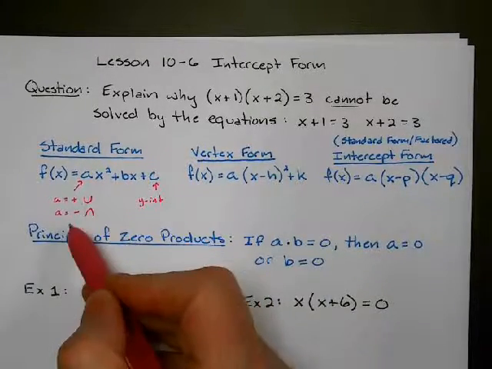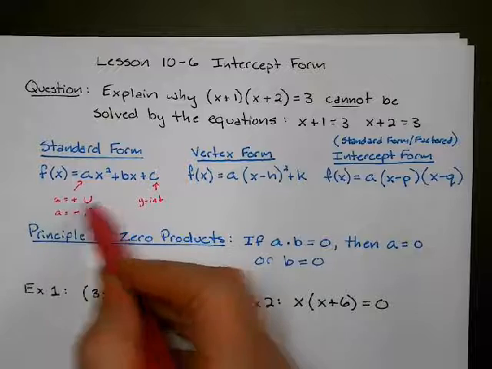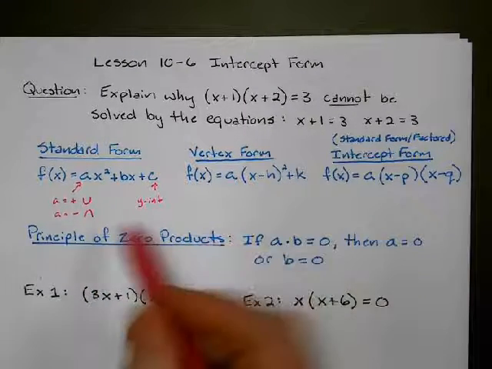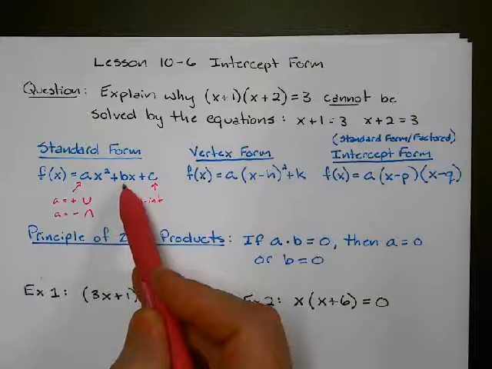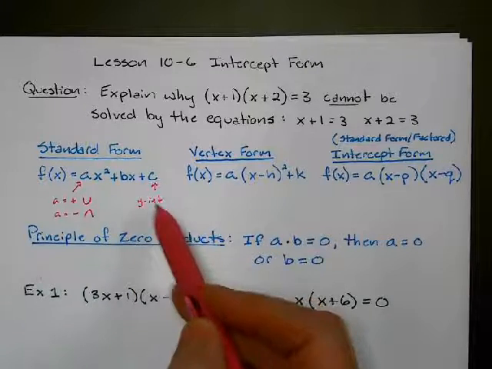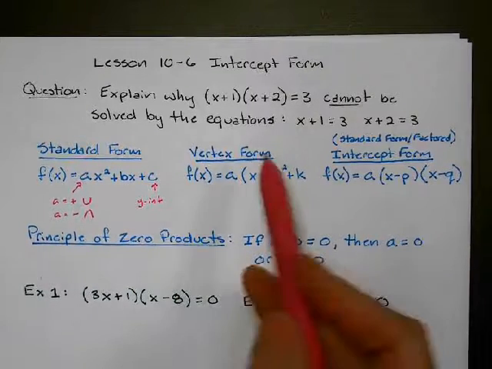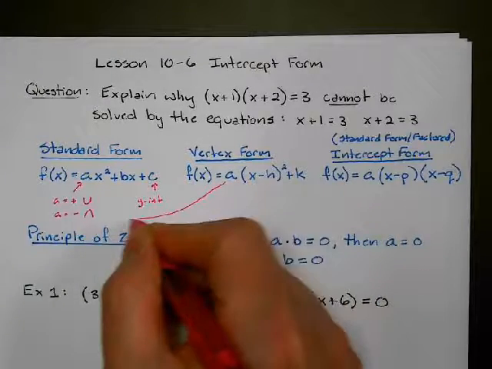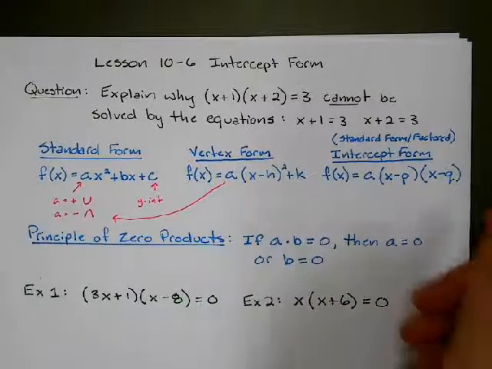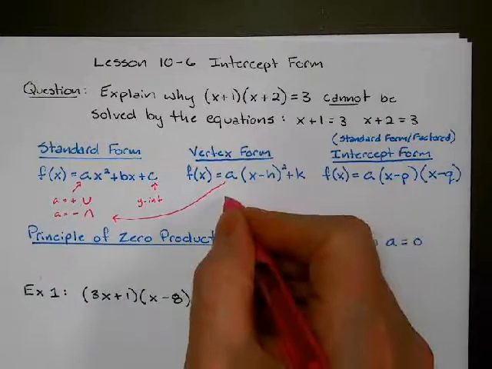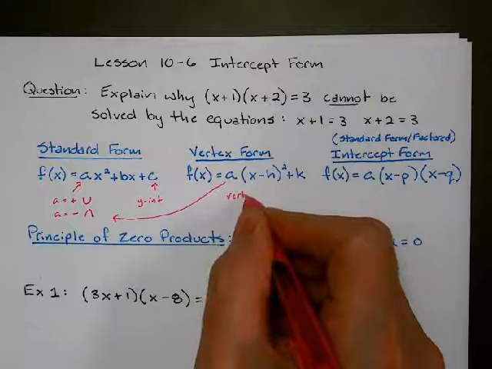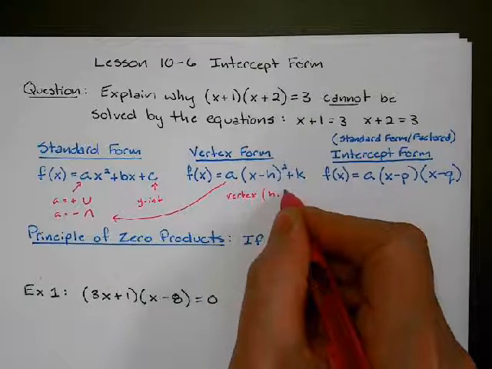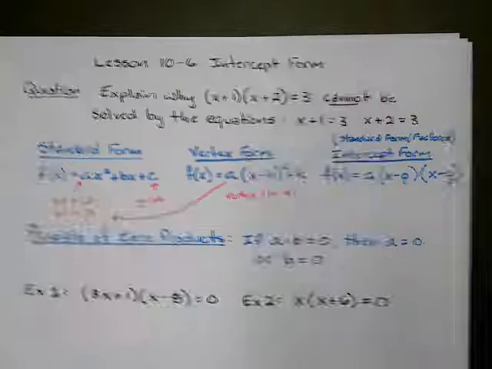So the a value, when it's positive, it faces up. When it's negative, it faces down. It also talks about the strength. b, we're going to get to that in the next unit. The c value is our y-intercept. We've also done vertex form. a is the same as over here, so that's the same thing. But then we found out that the vertex was (h, k). So that was vertex form.